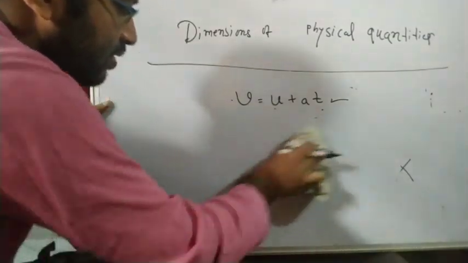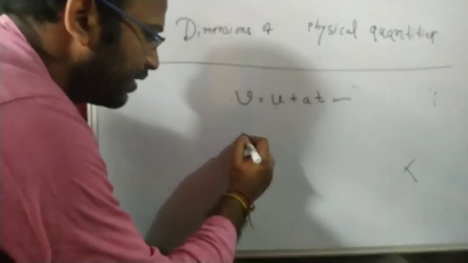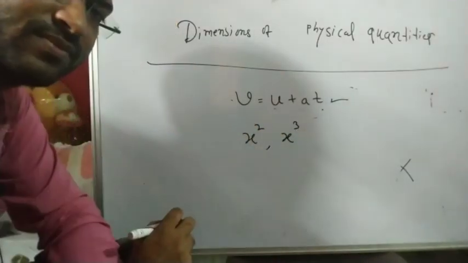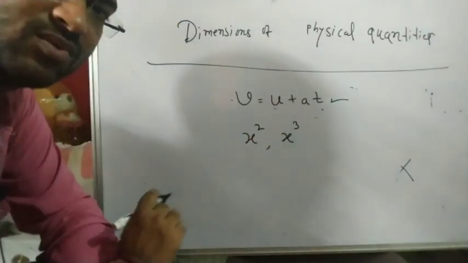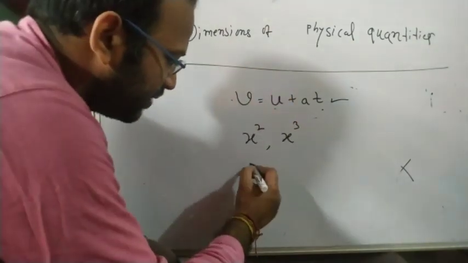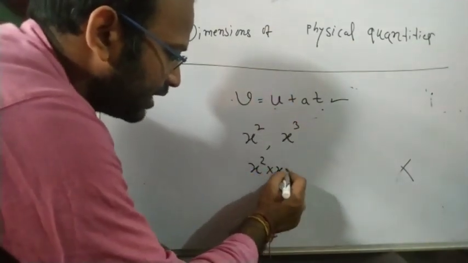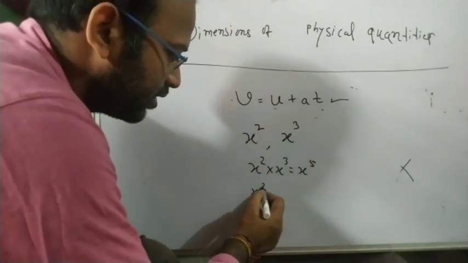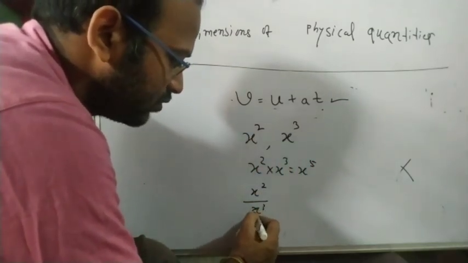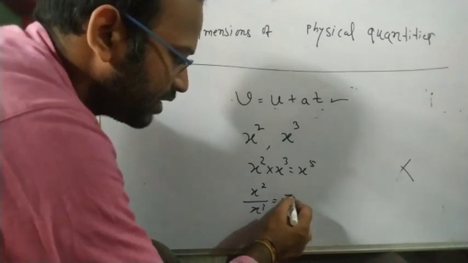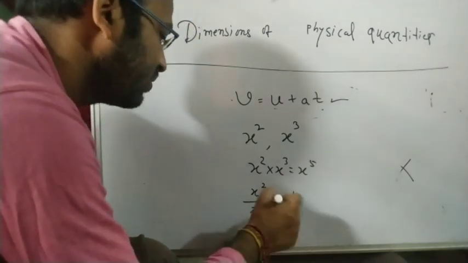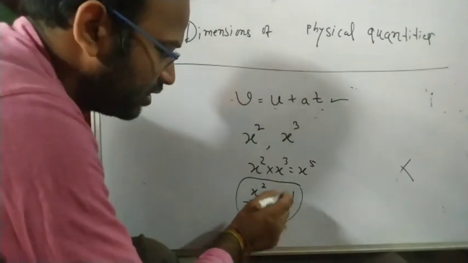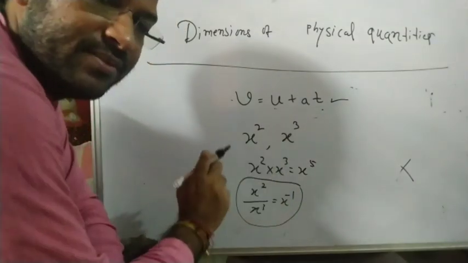Suppose you have x squared and you have x cubed. Can you add these two things? Can you subtract? You cannot. But you can multiply: x to the power 5, same base. You can divide x squared by x cubed, that will be x to the power -1, because the one is 3 and the other is 2. But you cannot add.